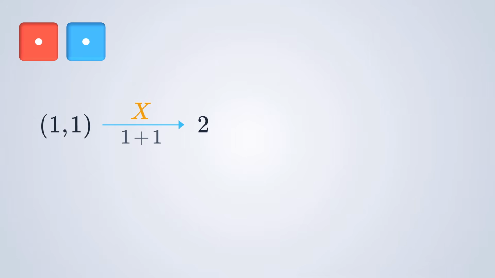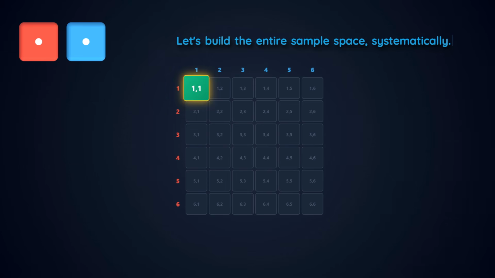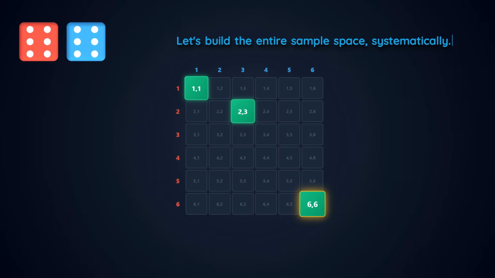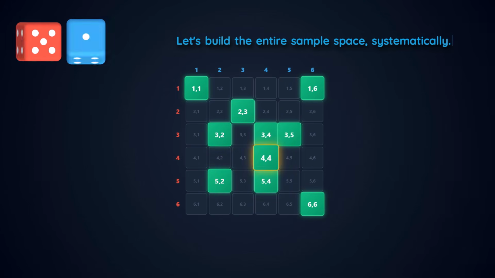So far, we've seen how our random variable X translates specific outcomes, but to truly understand its behavior, we need to look at the bigger picture. Let's step back and build our entire sample space systematically. We start with that smallest possible roll we just saw, a pair of ones. But of course, that is just one single outcome. What else could happen? Well, we could roll a 2 and a 3, or maybe a 6 and a 6. Every time we roll, our random variable X is there, ready to translate that pair into a sum.